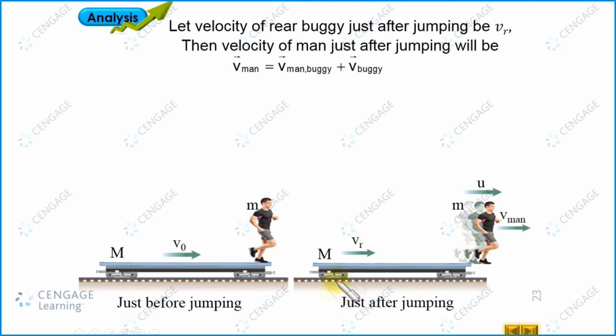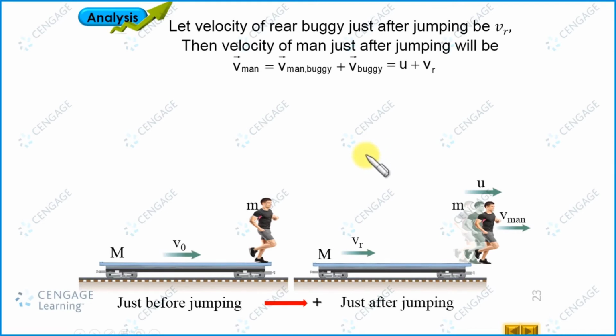Let us consider the rightward direction as the positive direction. So we can write the velocity of the man as u, this is the velocity with respect to buggy, plus the velocity of the buggy, that is Vr. So the velocity of the man is u plus Vr.